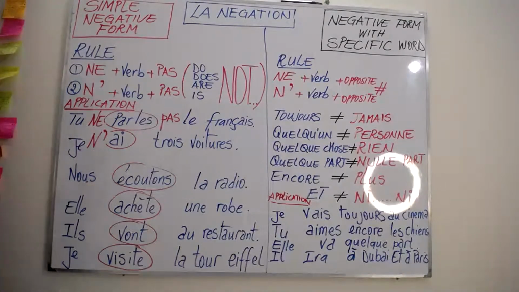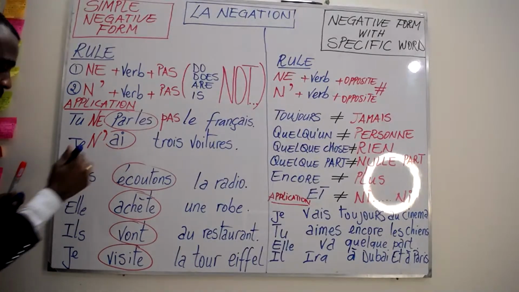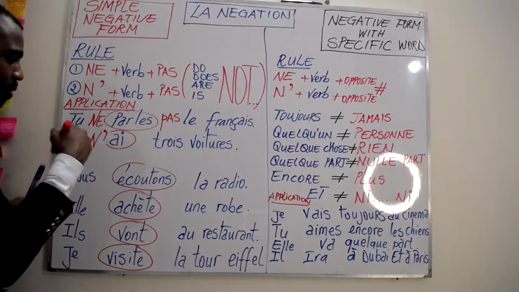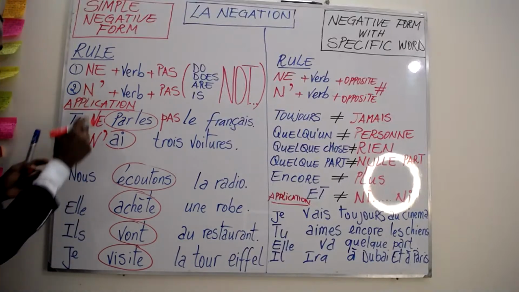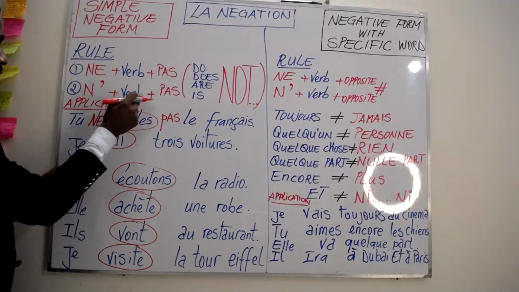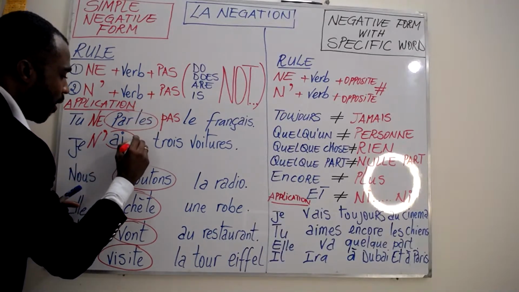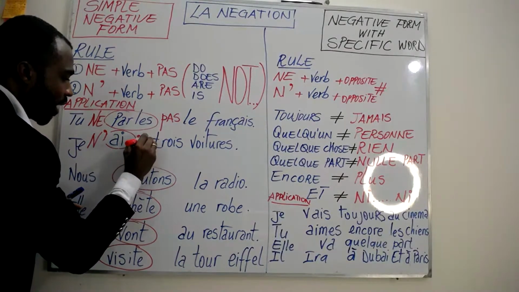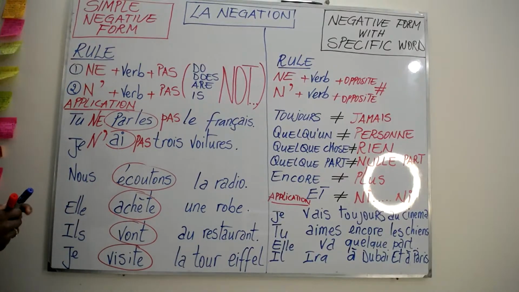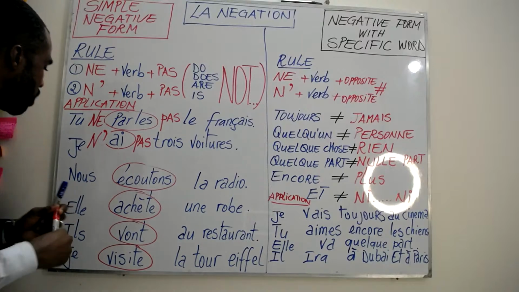So we have je n'ai, then after the verb, the next one is pas. Please don't forget to apply the rule correctly, all right?